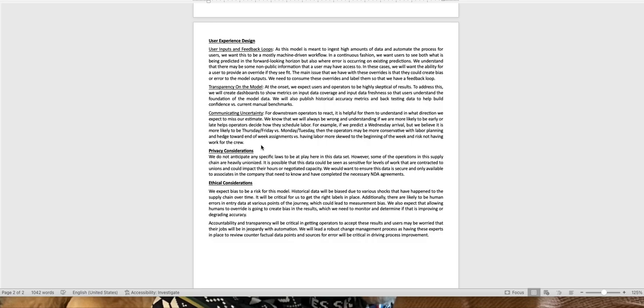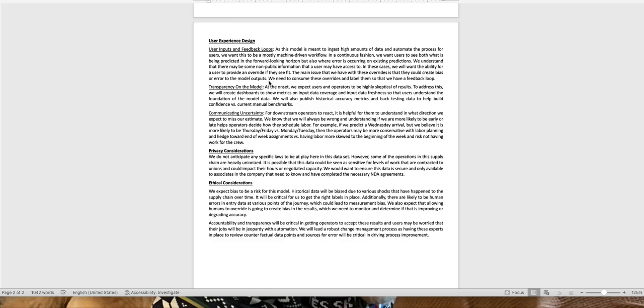We want users to see what's being predicted from a forward-looking horizon, but also where error is occurring on those existing predictions. Understand that there's some non-public information here, and so we want to have the ability for users to create an override if they see fit. The main issue with that is having these overrides create bias and error in the model. We need to consume those overrides and label them so we know how to create a feedback loop there.